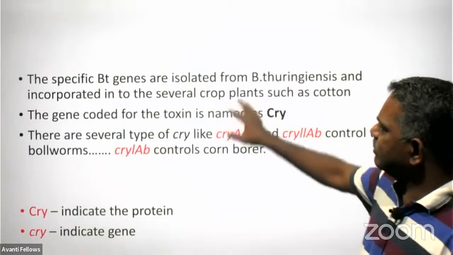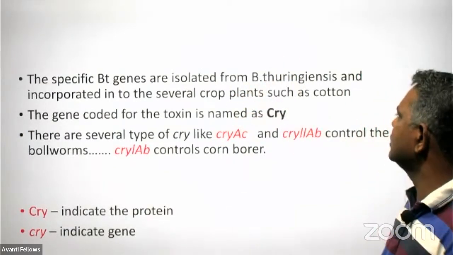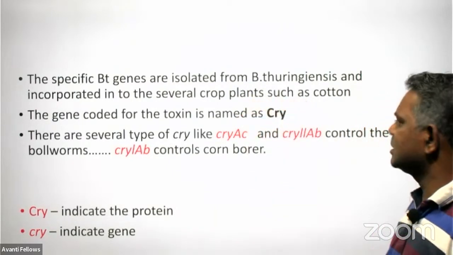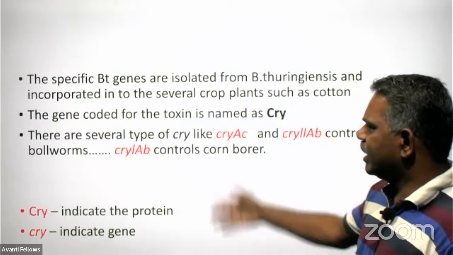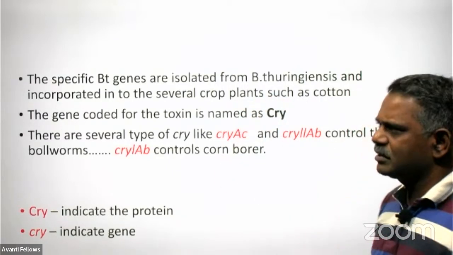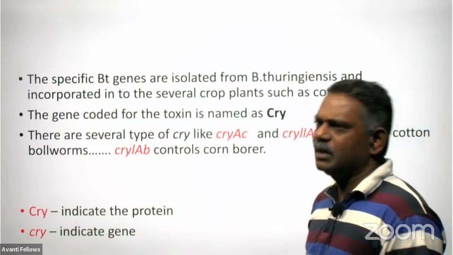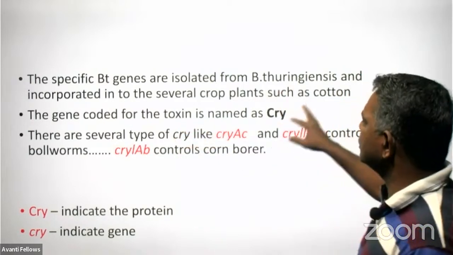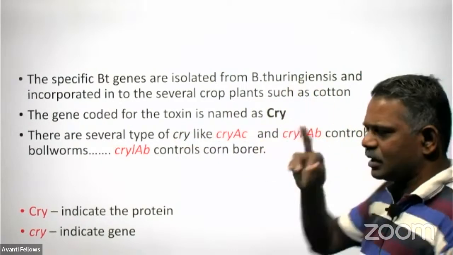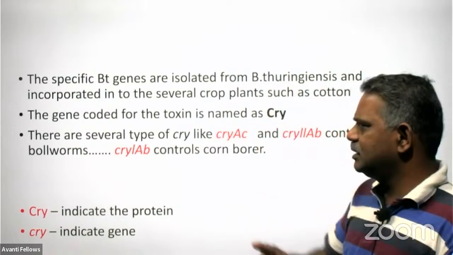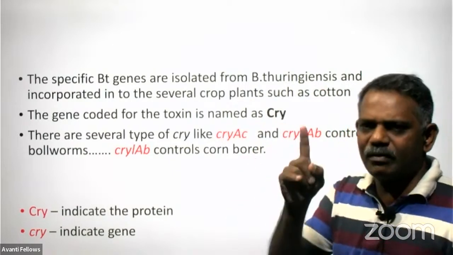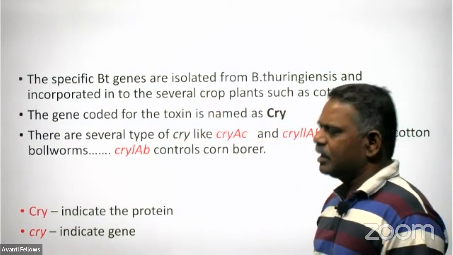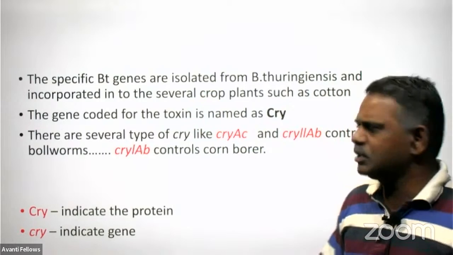And these specific Bt genes are isolated from Bacillus thuringiensis only and incorporated into several crop plants, such as cotton mainly. You may have heard about different kinds of Bt products like Bt brinjal, Bt cotton. And the gene coded for the toxin is named cry. I told you, the cry gene. That gene present in the genome of Bacillus thuringiensis is responsible for producing this protein called the cry protein. It's a protoxin only.